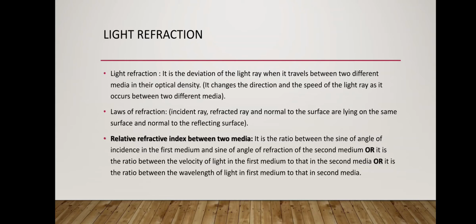Or it is the ratio between the velocity of light in the first medium to that in the second medium, v1 over v2. Or it is the ratio between the wavelength of light in the first medium to that in the second medium, lambda 1 over lambda 2.